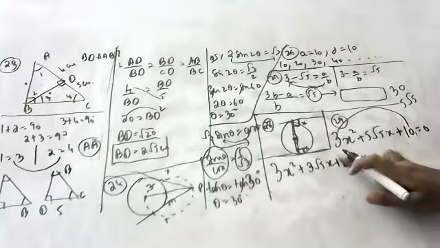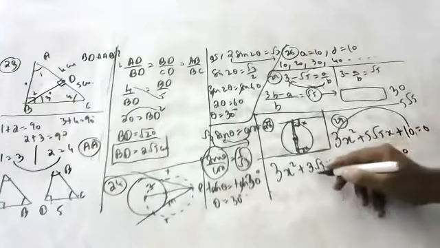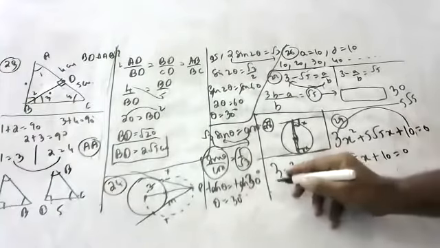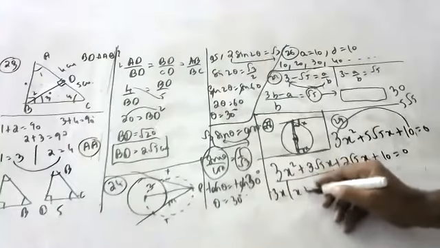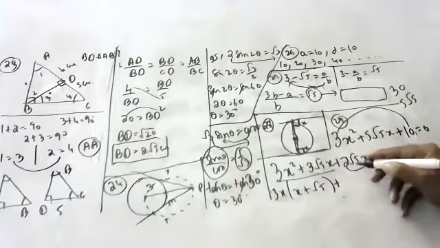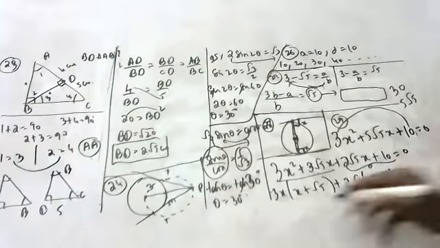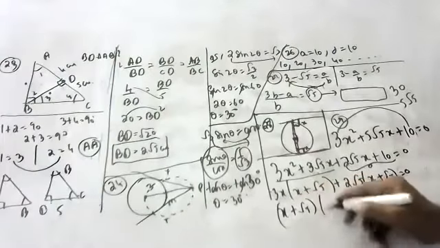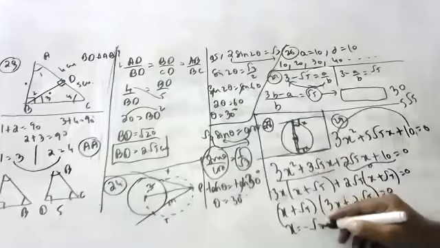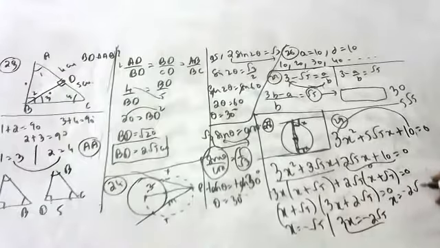3 plus 2, correct. Plus 10 is equal to 0. Very good, 3 plus 2 is 5 root 5, and 3 2s are 6, root 5 root 5, 6 5s are 30. Correct. So in this part, if you take 3x common, x plus root 5. In this part, you take 2 root 5 common, then you automatically get x plus root 5. So x plus root 5 is equal to 0 and 3x plus 2 root 5 is equal to 0. So x is equal to minus root 5 and 3x is equal to minus 2 root 5, so x is minus 2 root 5 by 3.